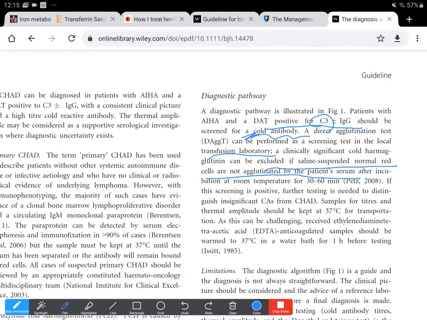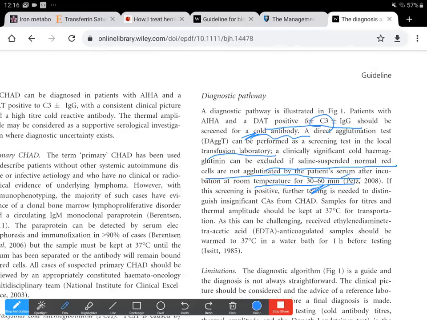So the procedure for this test is that normal RBCs are suspended in saline and tested against the patient's serum. If the serum contains these direct agglutinating antibodies, then when kept at room temperature for 30 to 60 minutes, it would cause agglutination.